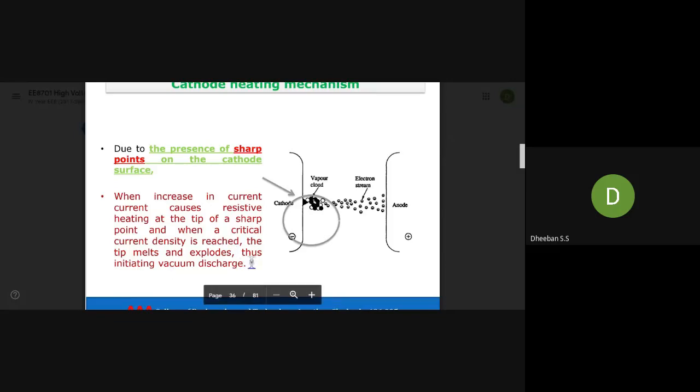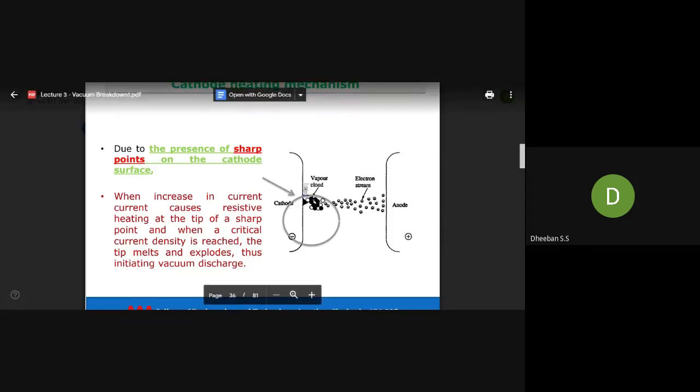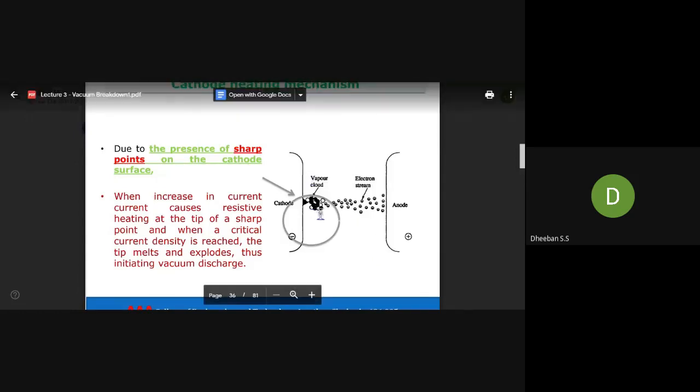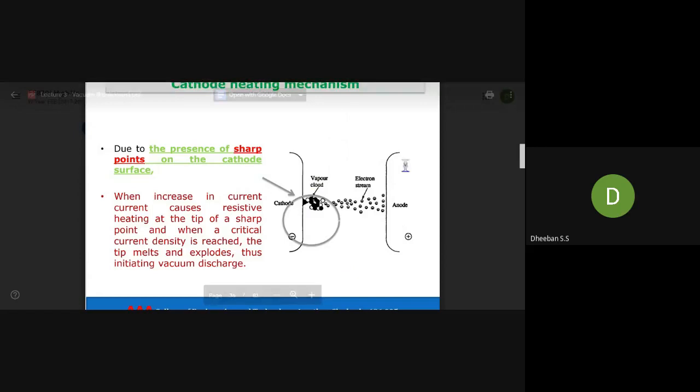So in all three categories, what you have to see is that in general the vacuum doesn't conduct any kind of electricity. A vacuum is a very good insulator, so it doesn't allow any charges to pass through it.